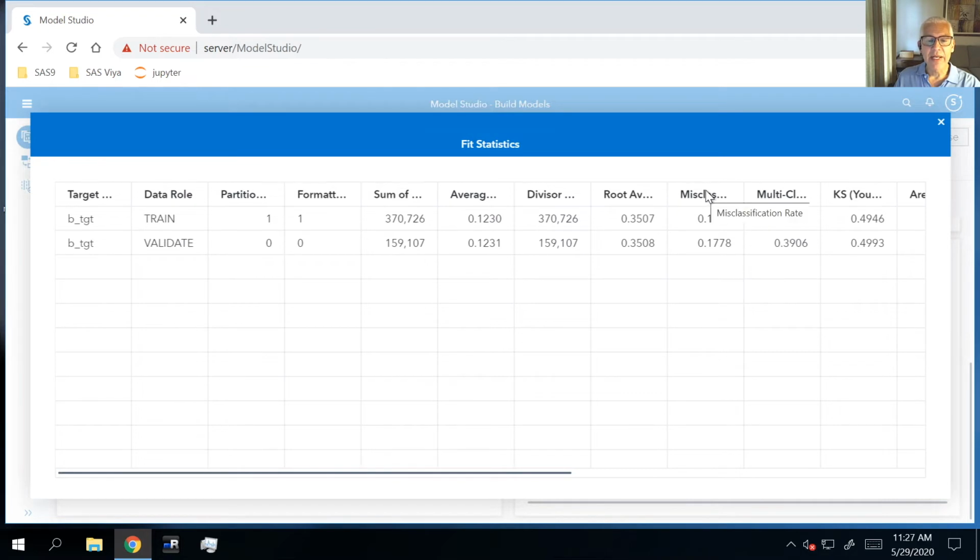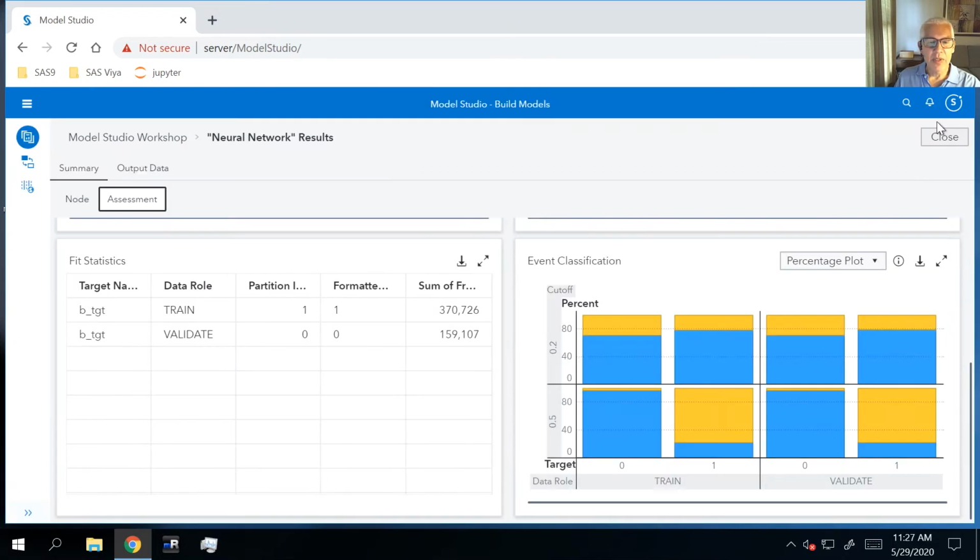I've got the misclassification rate. I've got the average squared error. I've even got our KS value. So there are lots of different model fit statistics that we can use to help us assess our model. I'm going to close that. And let's go ahead and close the neural network results.